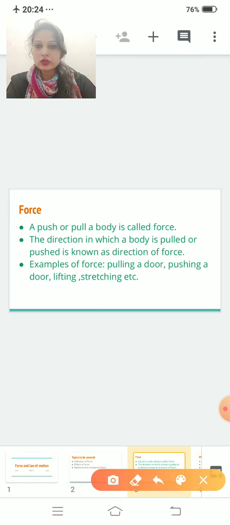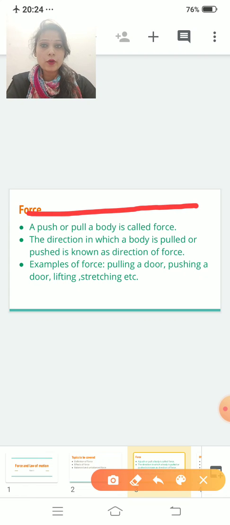Here, there is a definition over here. A push or a pull of a body is called force. Next point. The direction in which a body is pulled or pushed is known as direction of force. Clear? Force is a vector quantity.